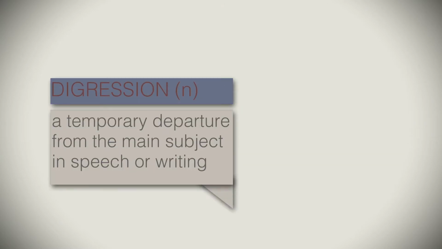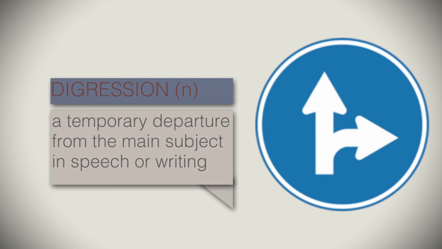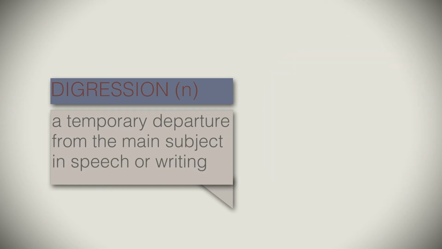Digression. Digression is a noun referring to a temporary departure from the main subject in either a speech or some form of writing. For example, the elderly professor would sometimes make a digression and talk about his wife's flower beds instead of physics, something completely unrelated.